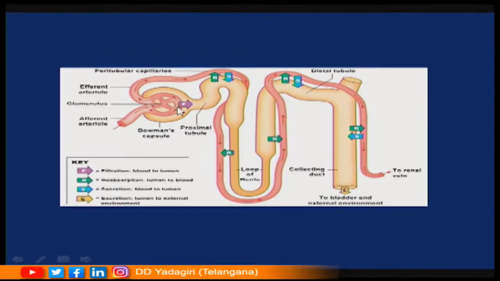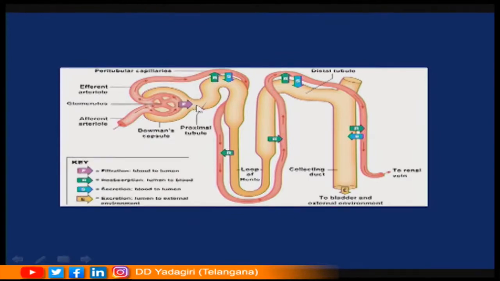Bowman's capsule. So, because of this filtration, the particles such as glucose, amino acids, electrolytes, nothing but salts, water and the nitrogenous substances such as ammonia, creatinine, uric acid, urea are filtered here in the process of glomerular filtration. Such filtrate is called as primary urine or ultrafiltrate. This can also be called as glomerular filtrate.